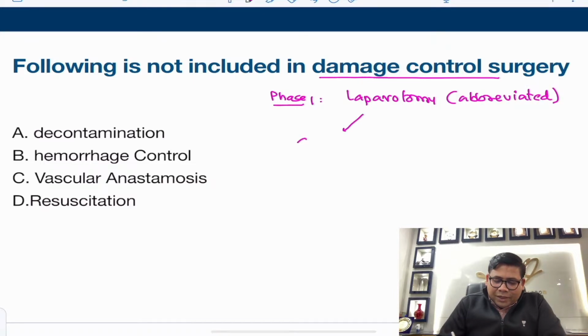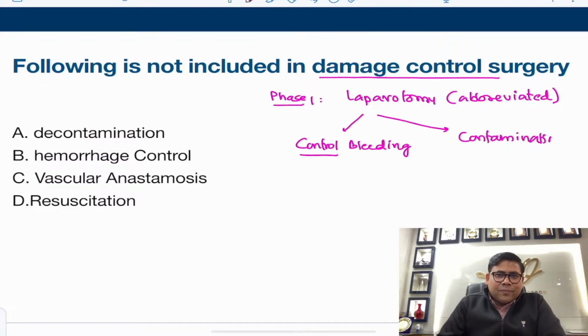You control the bleeding, and we also control the contamination. How do you control contamination? By giving thorough lavage and putting in some drains. So try to understand decontamination, yes. Hemorrhage control, yes.